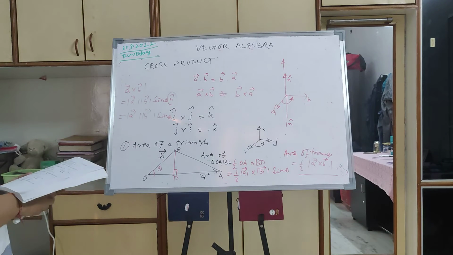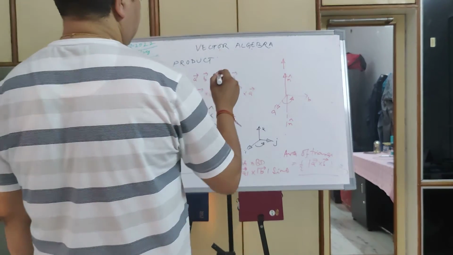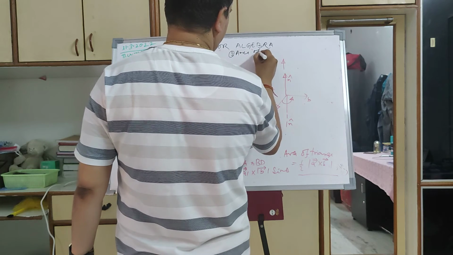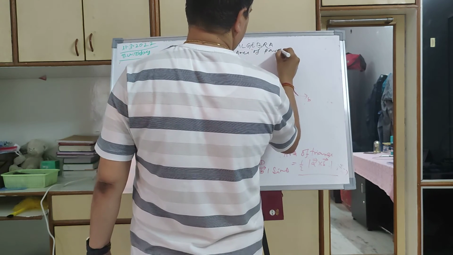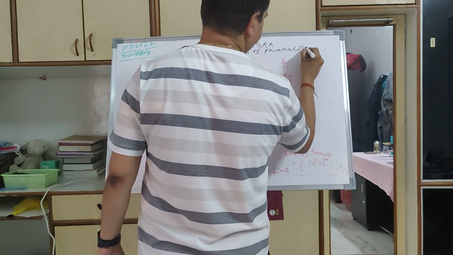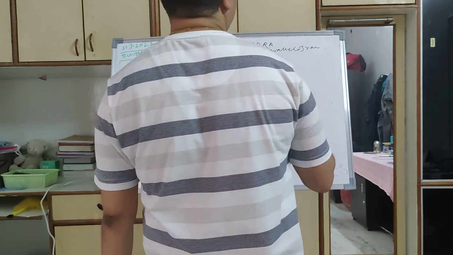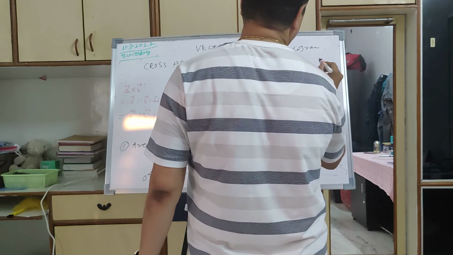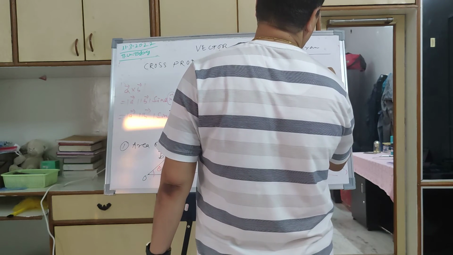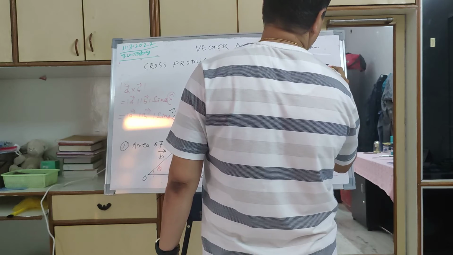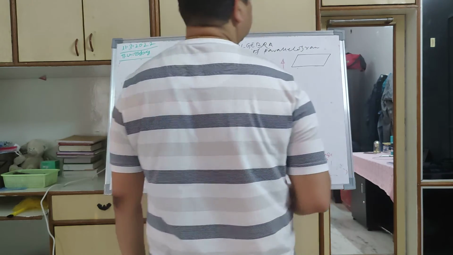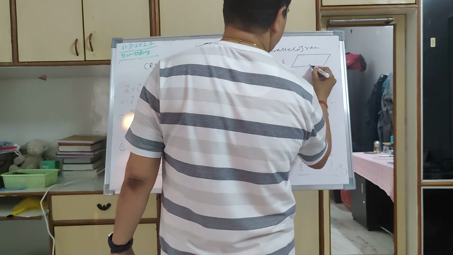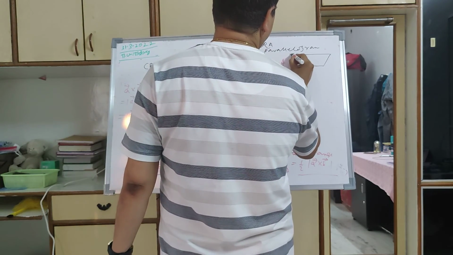Similarly, another application is number 2, area of parallelogram. Let us say my vector A is this, my vector B is this.